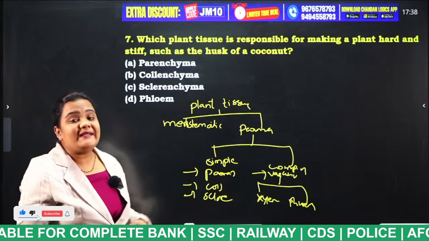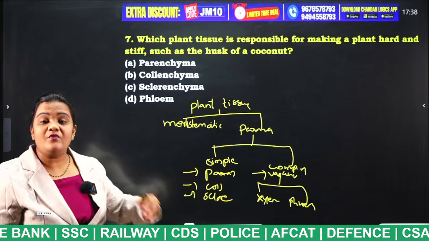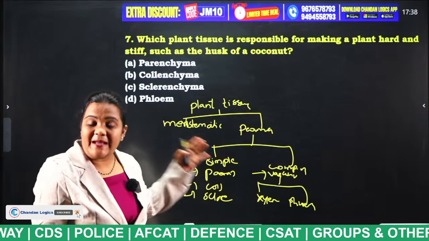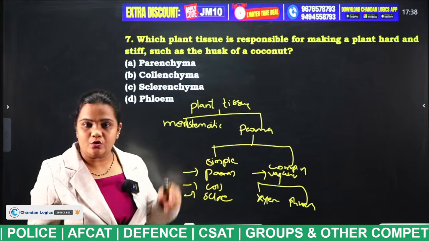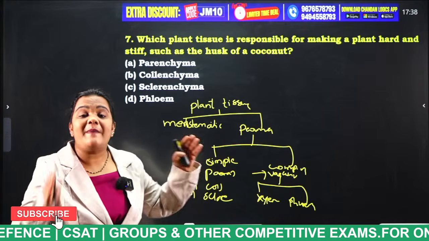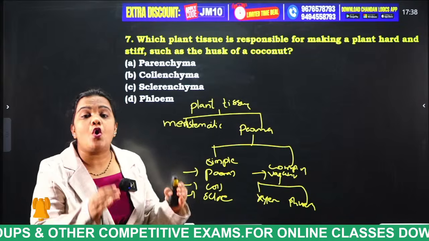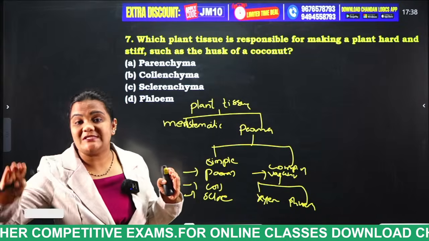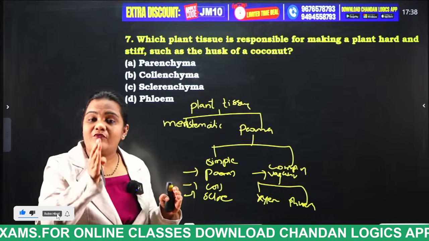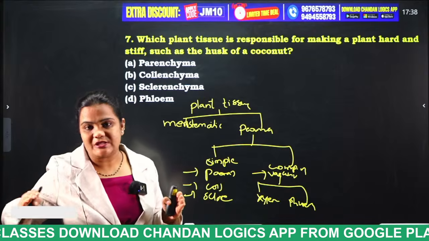Meristematic tissue is helpful for the growth of the plant. And permanent tissues are classified into two types. Simple tissues: the first one is parenchyma. Parenchyma is the site where storage and photosynthesis take place. It is a thin-walled tissue.